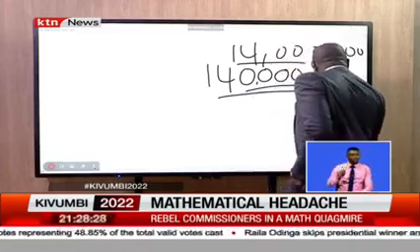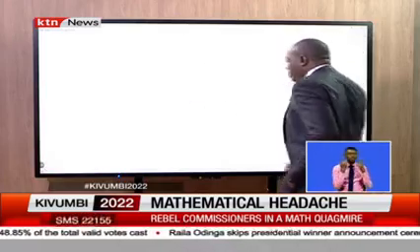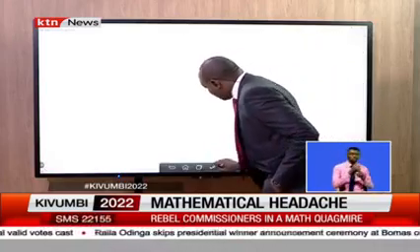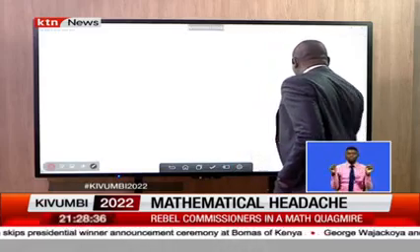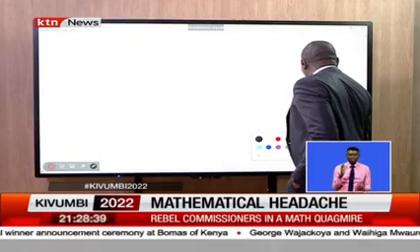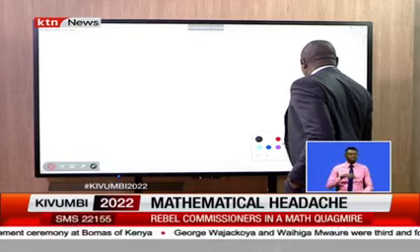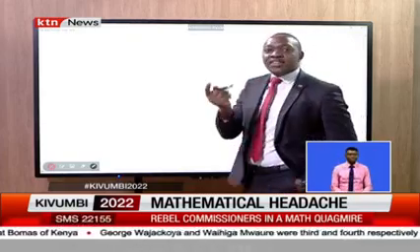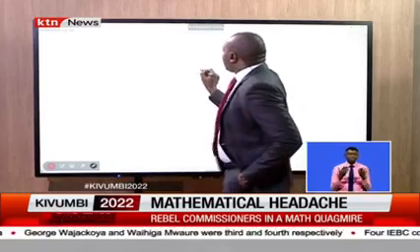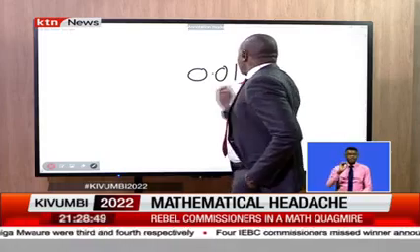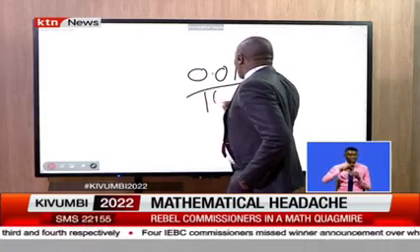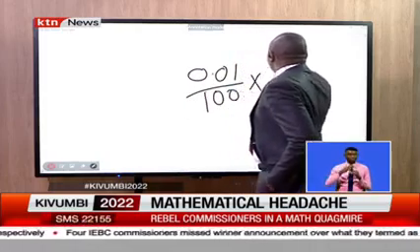Well, I want to try that first and see if it's possible to arrive at this figure. If it's not possible, then I'm going to call Professor to also try and arrive at that figure. But first, I will try it myself. So let's assume 0.01% of the votes, that's over 100 times the 14 million.